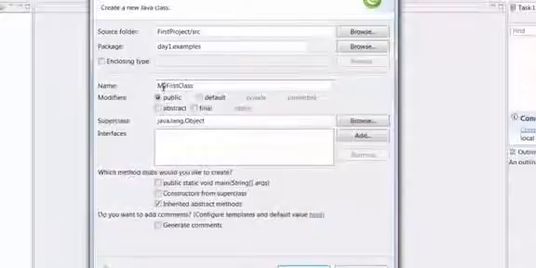Now remember, while creating the class name, you need to use a capital letter. The class name starts with a capital letter, and then the subsequent words will also have to be capital letters. For example, my M is capital, and then first class F is capital and C is capital.